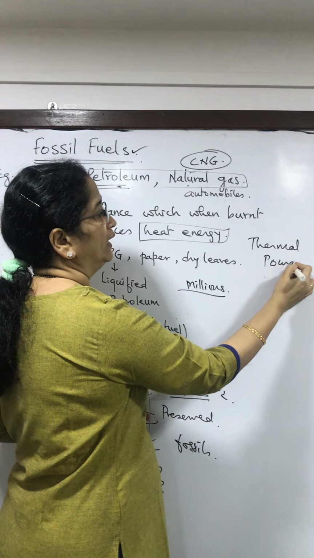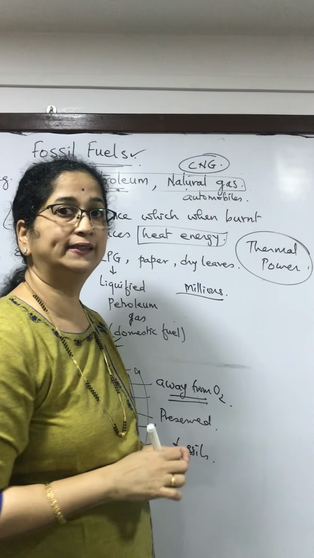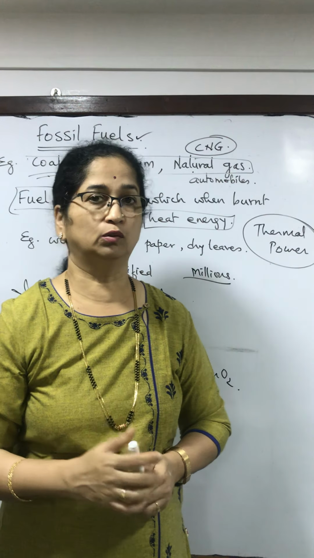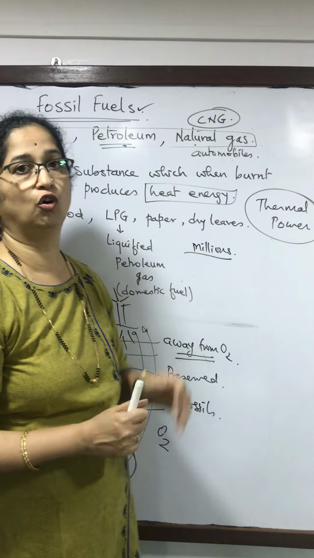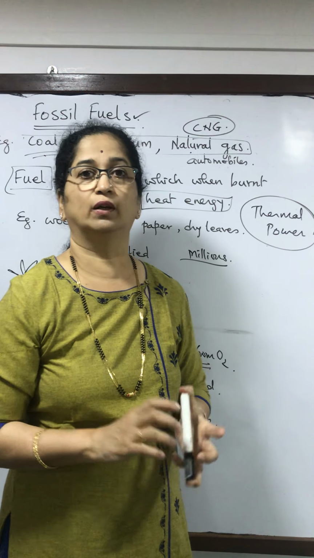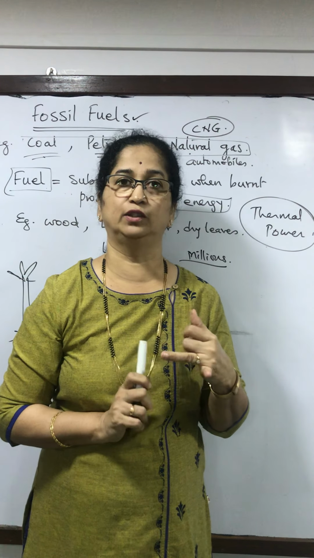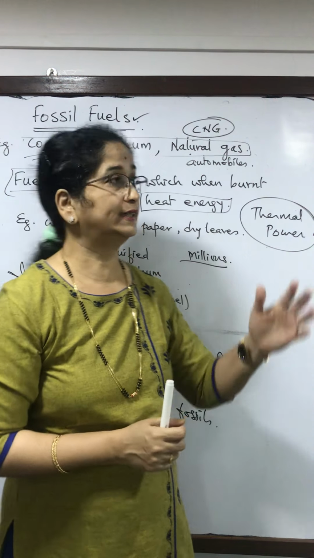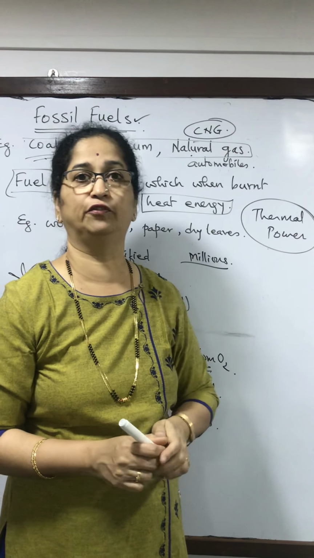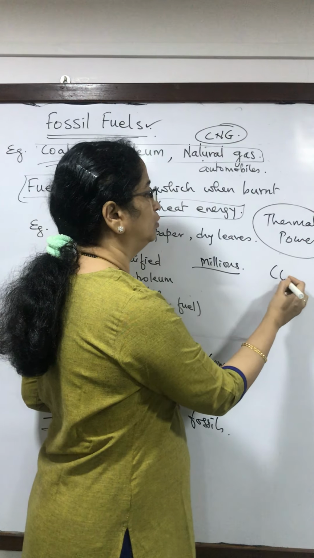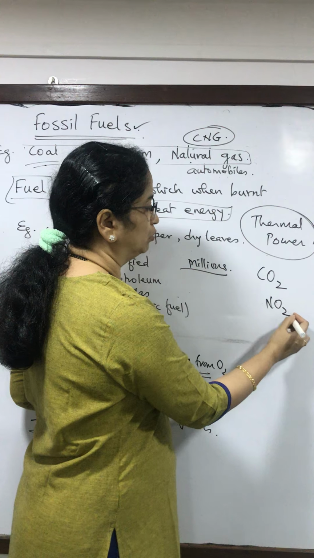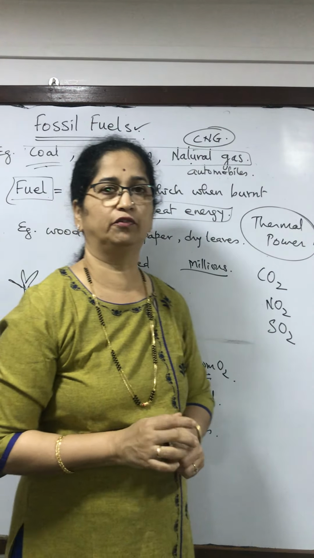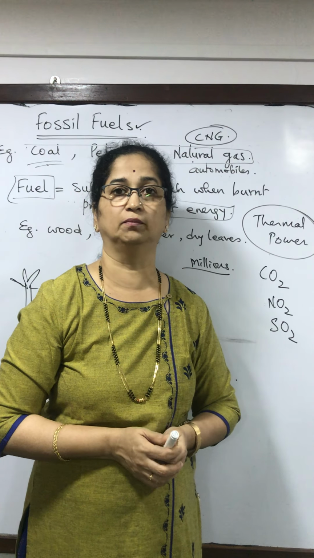So in thermal power plants, fossils are burnt, and the energy is used to produce electricity. Also, they are a major source of our automobile fuel. So in automobiles we use diesel, we use petrol. Now we are using CNG because burning fossil fuels produces pollution. They will produce oxides of carbon, nitrogen, sulfur. Now from where have this carbon, nitrogen, sulfur come in these fossil fuels?